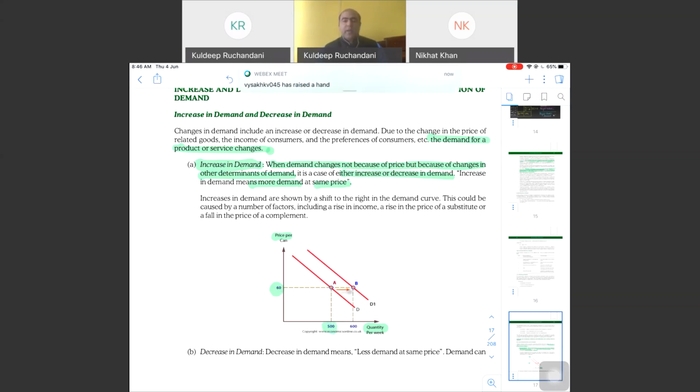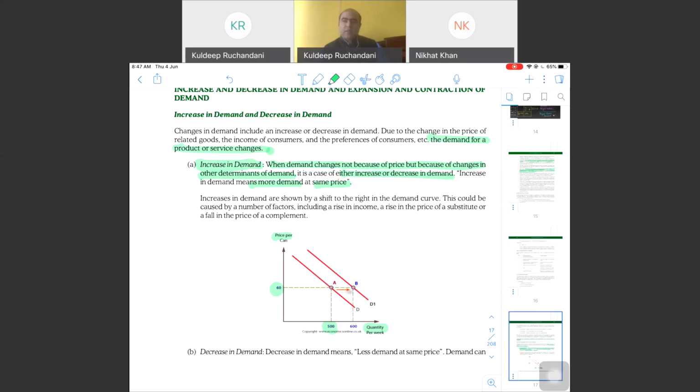For example, in this COVID-19 situation, when it was out in the news that vitamin C will increase the immunity of people, suddenly there was an increase in demand for vitamin C tablets and there was a shortage in supply.